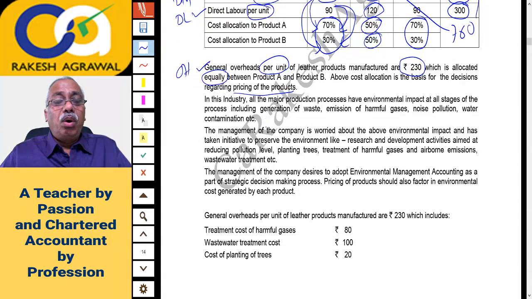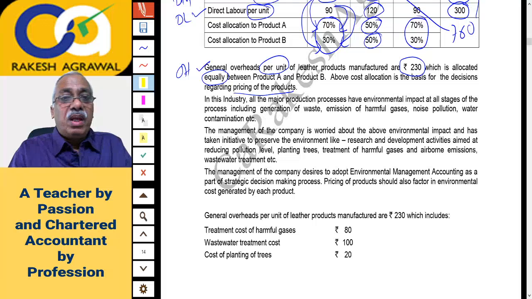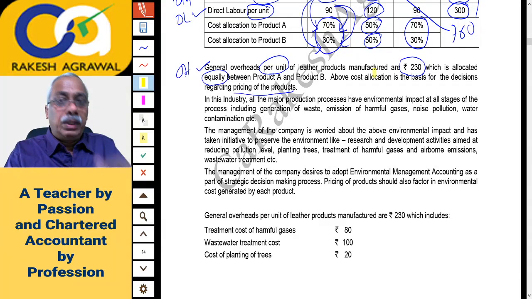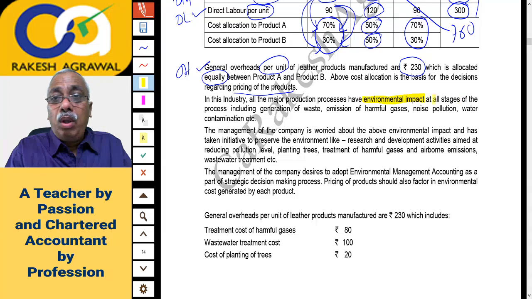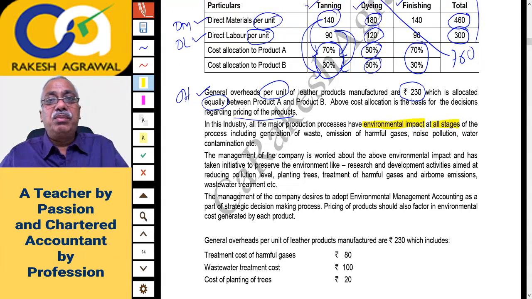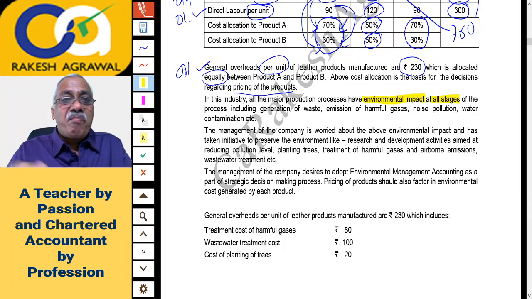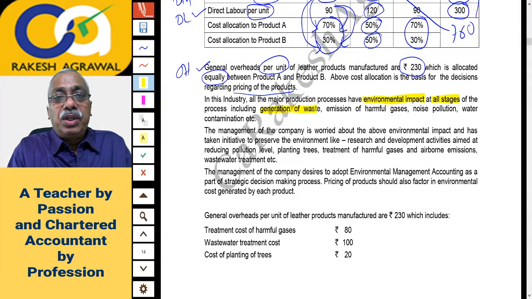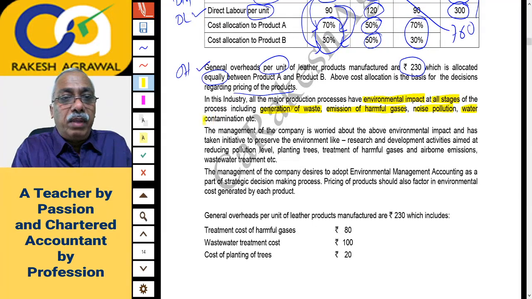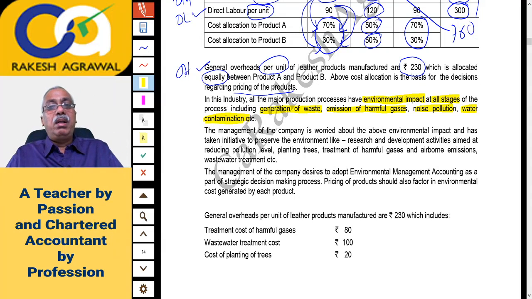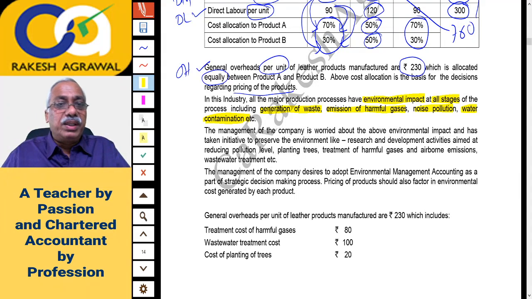Now in this industry, all the major production processes have environmental impact at all stages of process, including general waste. Naturally in the leather industry there is a lot of pollution, so there is an environmental impact at all the stages of production. There are 3 stages given to us: tanning, dyeing and finishing. The impacts are generation of waste, emission of harmful gases, noise pollution, and water contamination. These are the environmental impacts of this production. I mean to say the question is moving towards environmental management accounting, it seems, right?